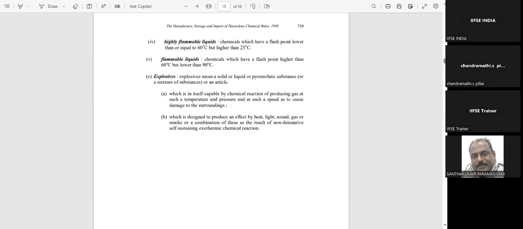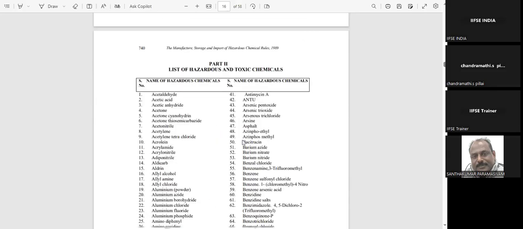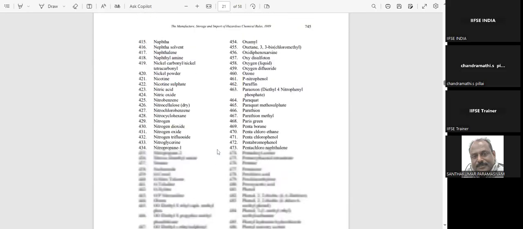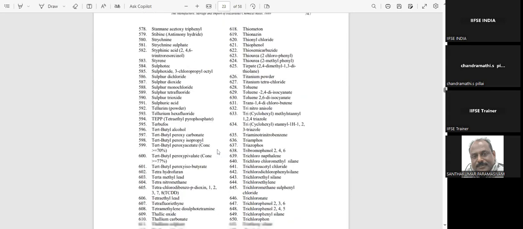And highly flammable liquids. If it comes to highly flammable liquids, the criteria is chemicals which have flash point lower than 60 degrees centigrade but higher than 23 degrees. And flammable liquids, the flash point higher than 60 degrees but lower than 90 degrees. This is the criteria for various kinds of chemicals. Then part 2, the list of hazardous toxic chemicals. These are the list of various hazardous chemicals as per the MSIHC rules. You can go through this list if you are using any chemical in this list.